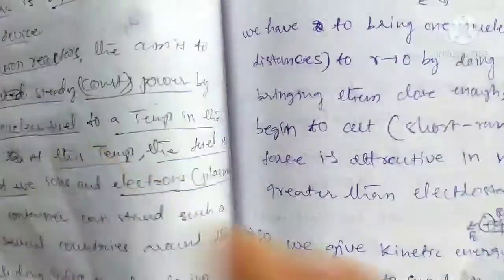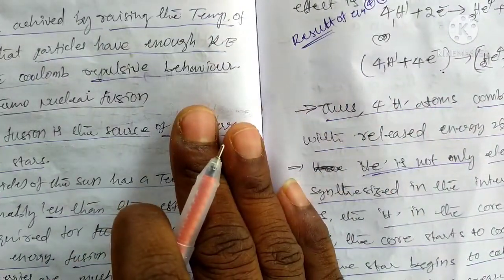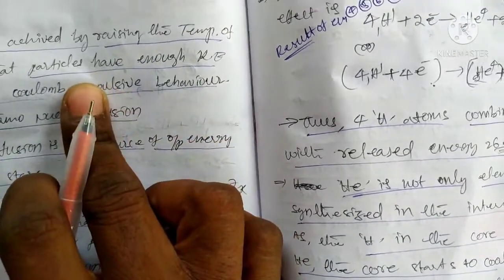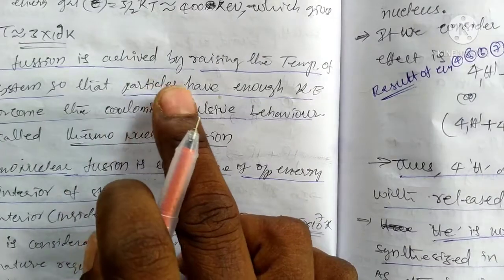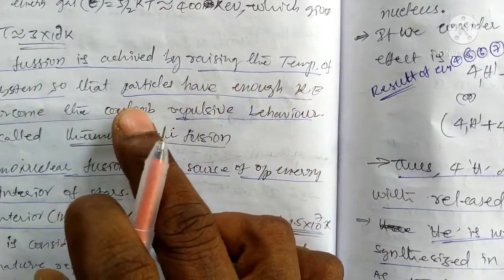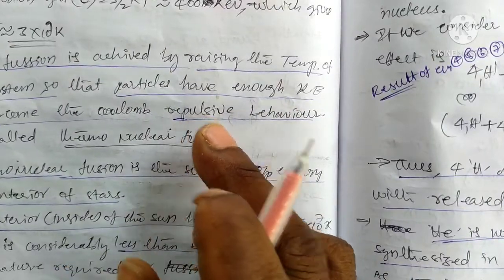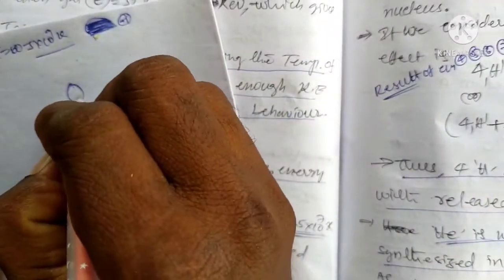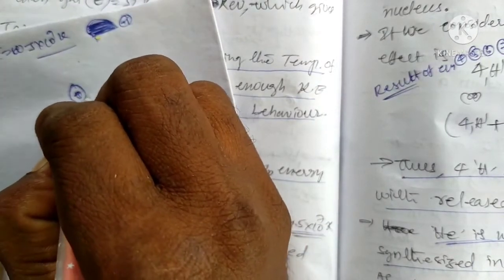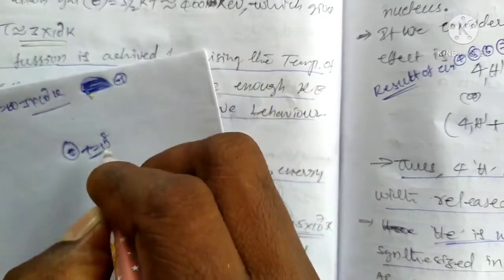Okay, now we can explain another one. Okay, see here, when fusion is achieved, raising the temperature of the system, the particles have kinetic energies that overcome the barrier. That is, we can heat it. Suppose one nucleus is there, we can heat it up to a temperature of some 10 to the power of 8, and it cannot break.